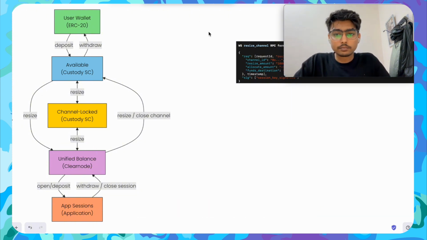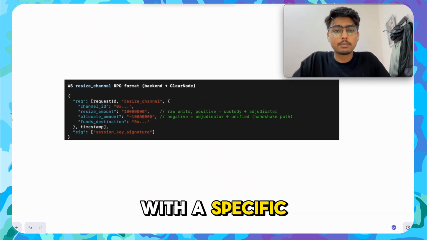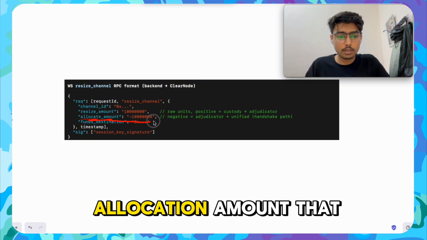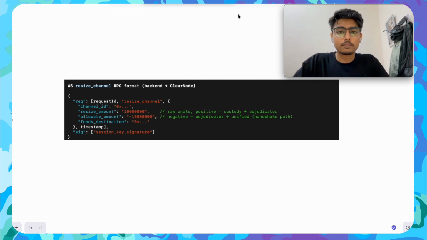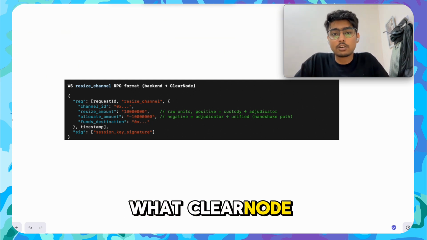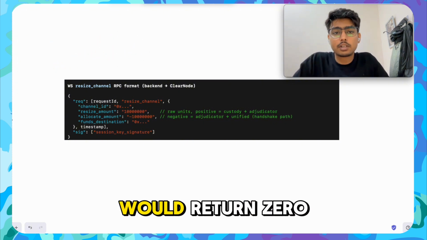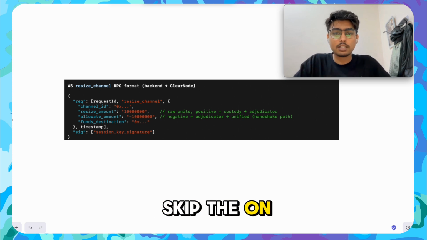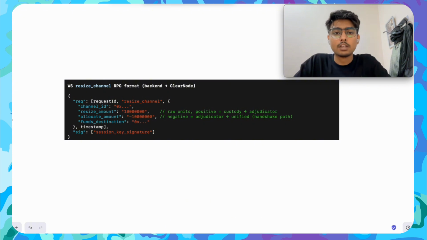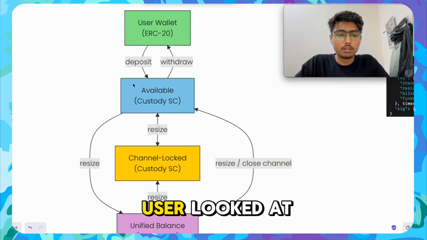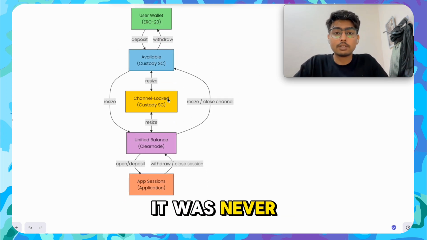What was actually happening? We were using the resizeChannel RPC with a specific parameter called allocateAmount. This was the allocation amount that we used previously. We used the minus sign instead of 0. This accidentally triggered what ClearNode calls a handshake moment. So ClearNode would return 0 allocation, our code would skip the on-chain custody resize transaction entirely, and ClearNode would credit the unified balance off-chain anyway. So the unified balance looked correct. Whenever the user looked at the unified balance and used it, it looked correct as if the funds were locked in the adjudicator, but they were never there.